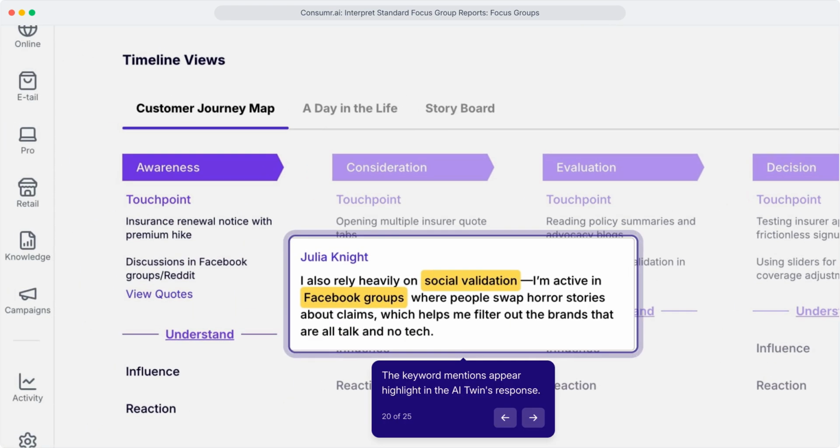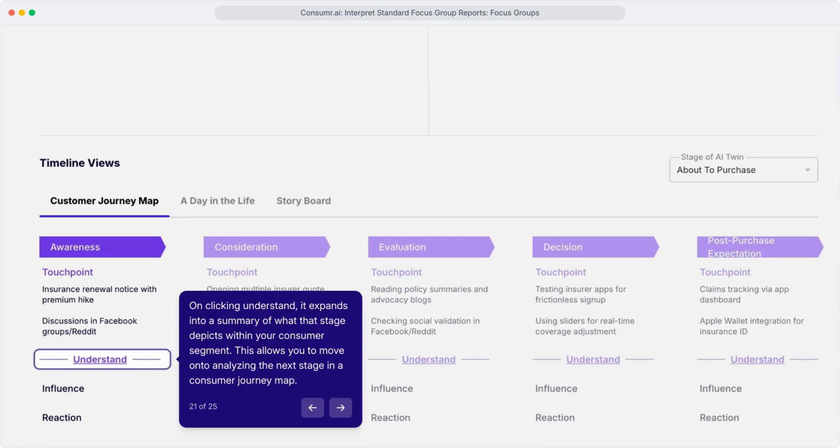Keyword mentions are highlighted so you see emotional intensity, genuine versus surface-level sentiment, the language and tone that reveals what consumers really care about. Click Understand to get a summary of what each journey stage means. Move from observation to interpretation, understanding the next phase in your consumer's decision journey.